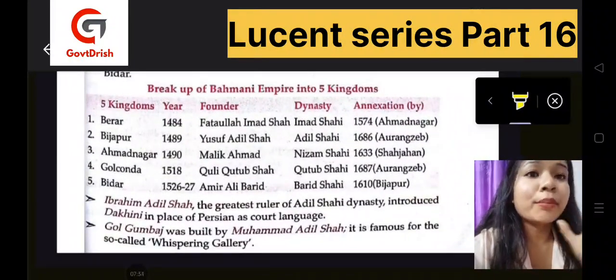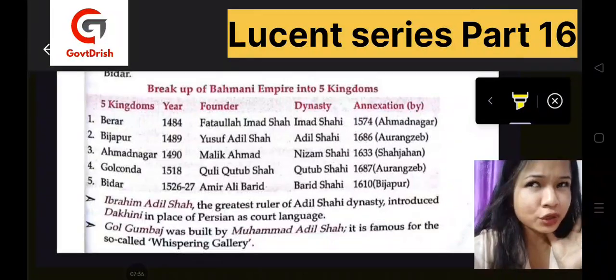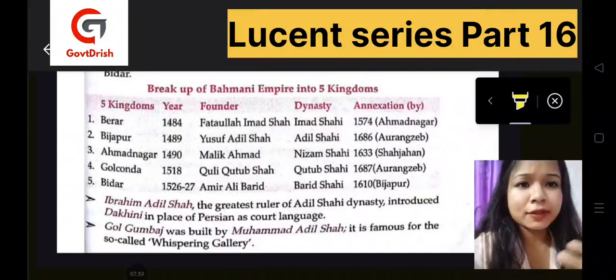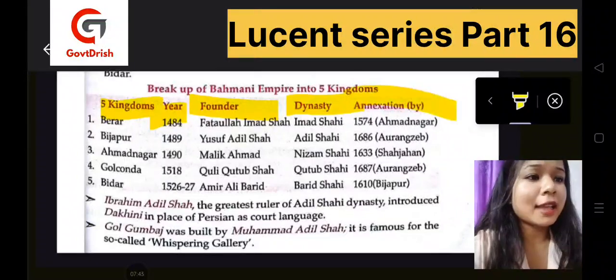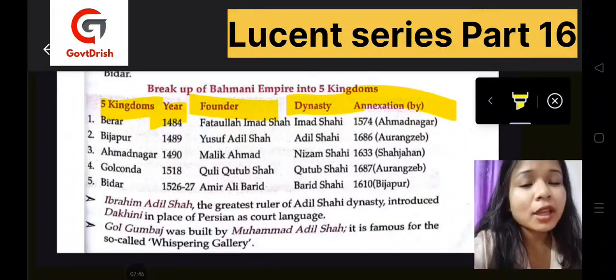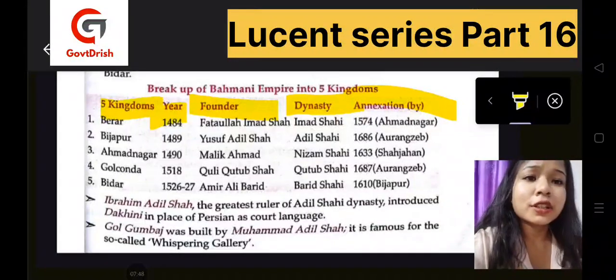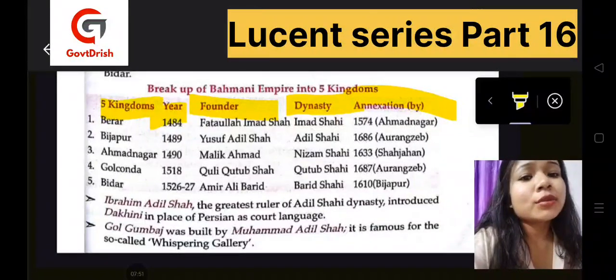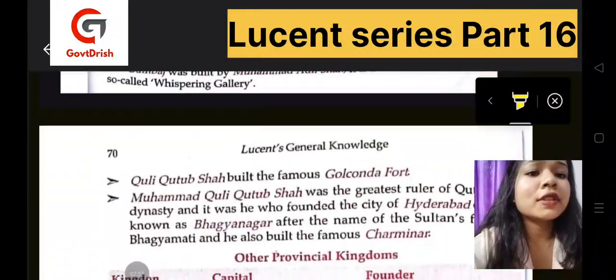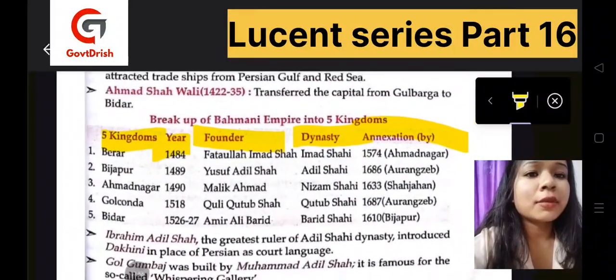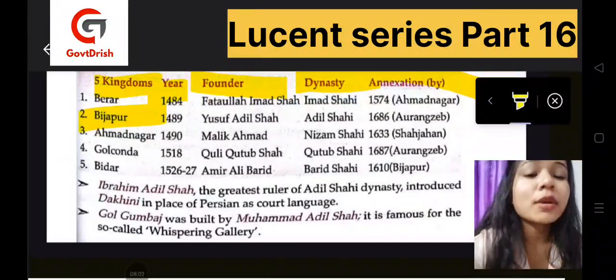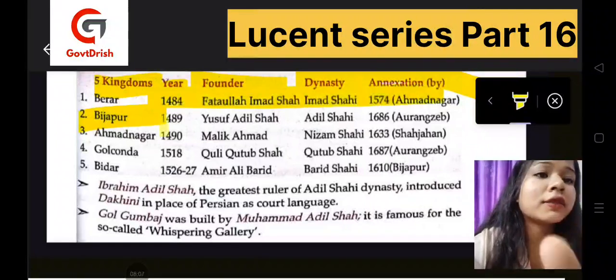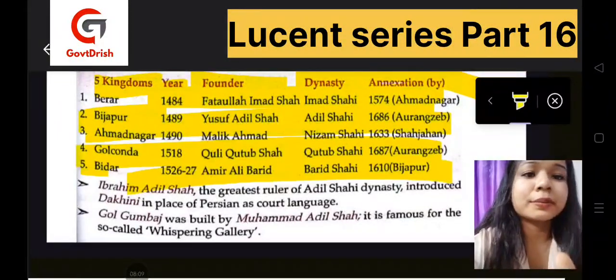Now let's look at the breakup of the Bahmani Empire into a maximum of five kingdoms. The kingdoms' names, years, founders, dynasties, and annexation are given. Annexation is who annexed them. First we have Berar, the year was 1484, founded by Fatullah Imad Shah, then 1574, Ahmednagar. In the same way we have the Bijapur kingdom, Ahmednagar kingdom, Golconda, and Bidar. Their years and founders are given. Please make a note of all of that.